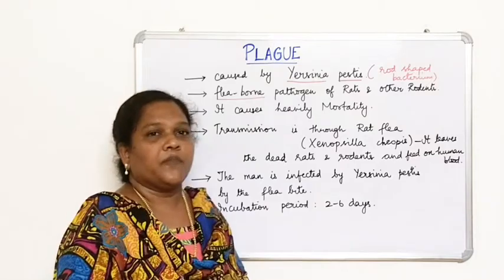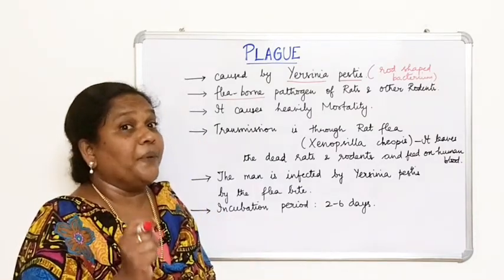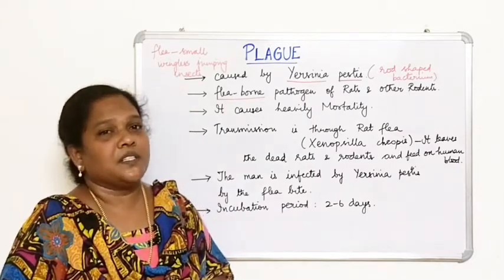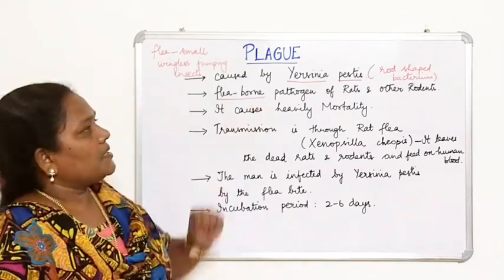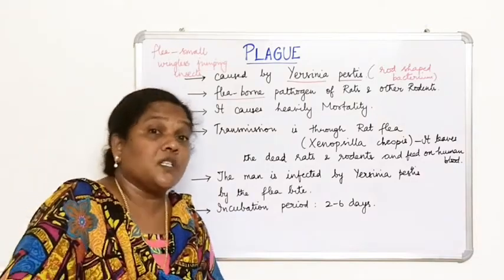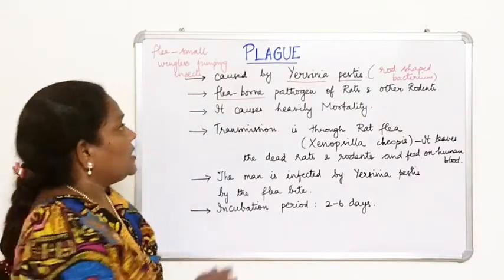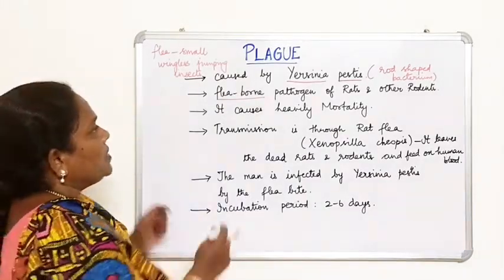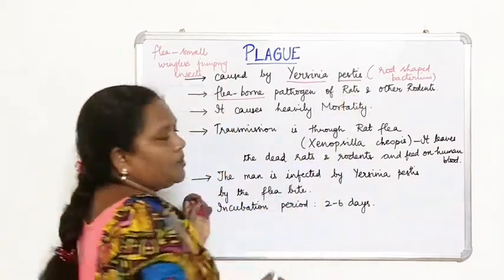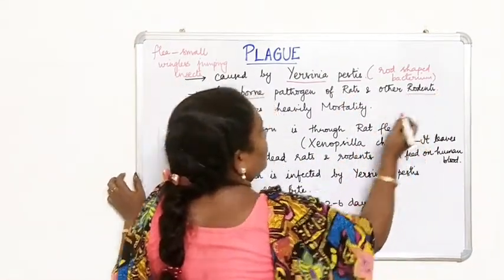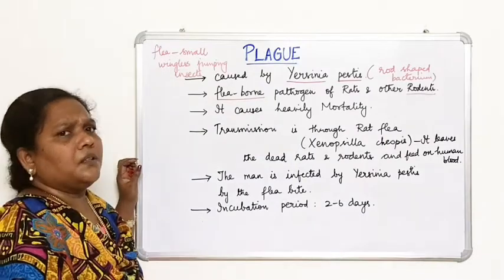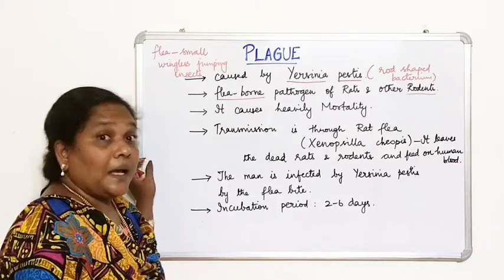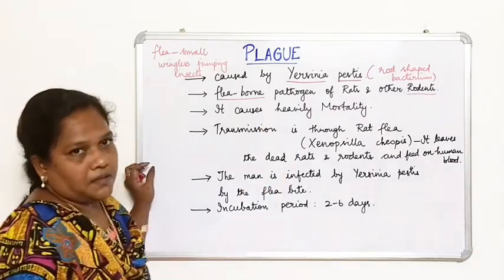What is a flea? It is a small wingless jumping insect which normally infects the blood of mammals. So Yersinia pestis is the bacterium which causes plague, and fleas act as the vector. This is a flea-borne pathogen of rats and rodents. Rats we normally know. What about rodents? Even rats come under rodents. Some group of mammals like mice or squirrel, then hamster, all come under rodents.